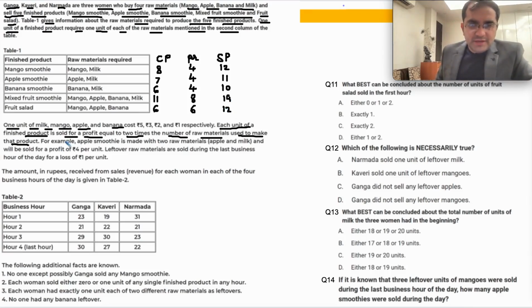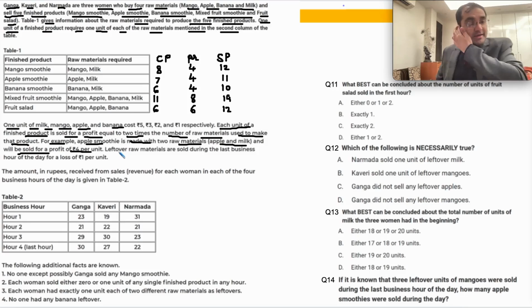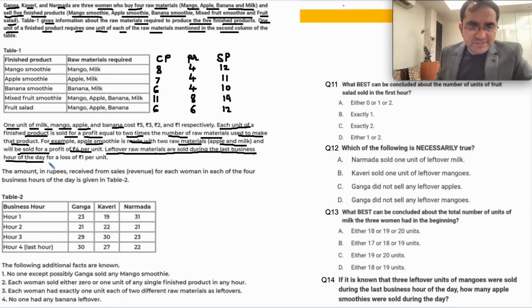Okay. So this is your selling price. For example, apple smoothie is made with 2 raw materials and will be sold for a profit of 4 rupees. That's what we have written for apple smoothie. Apple smoothie 4 rupees. Now comes the leftover, something different here. Leftover raw materials are sold during the last business hour of the day for a loss of 1 rupee per unit.